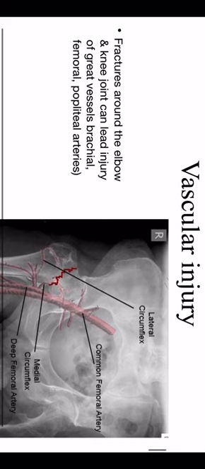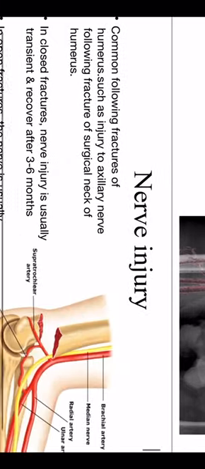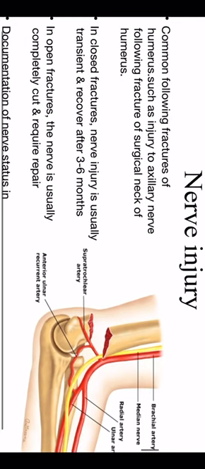Fractures around the elbow and knee can lead to injury to the great vessels. Many types of vascular injury may happen with a fracture, like around the elbow and around the knee, because the soft tissue surrounding these two joints is so tight that any trauma or fracture may injure those two arteries. Okay.